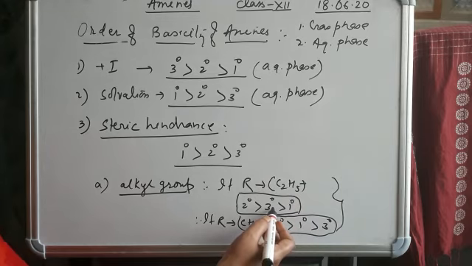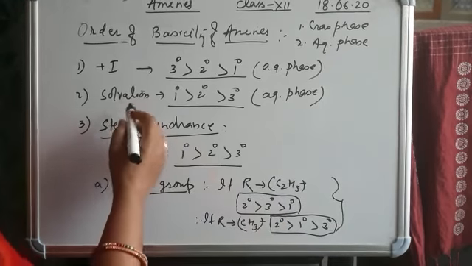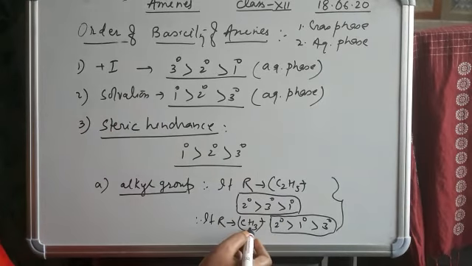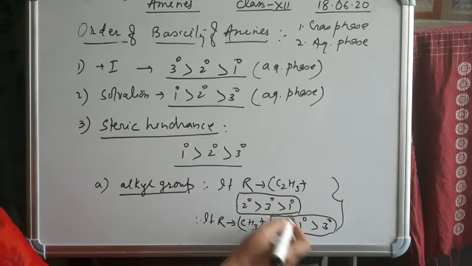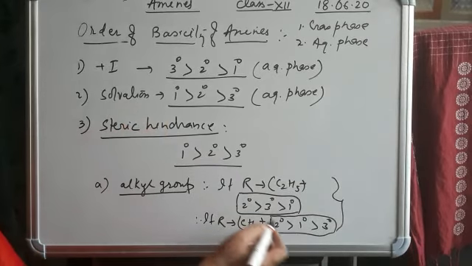So what is the factor? The plus I factor dominates over the other two factors. But in case of a smaller group, 1 degree amine is more basic than 3 degree. What factors are considered here? The solvation factor and steric hindrance factor.